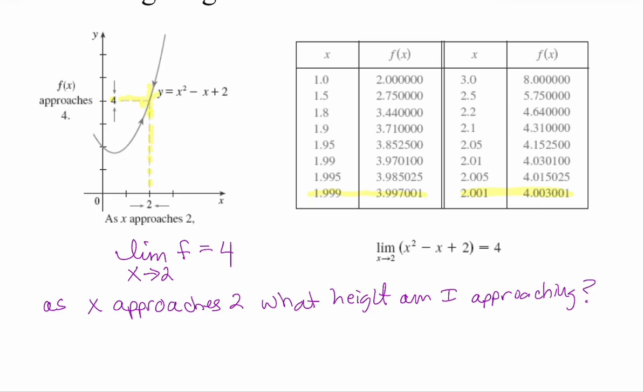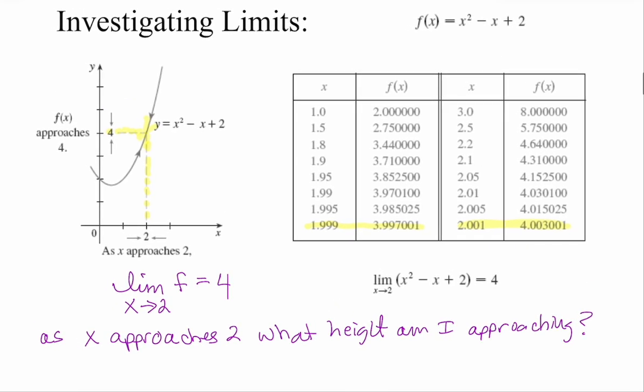A limit is saying, if you could stand there, where are you heading? It doesn't guarantee that I'm landing there. That is a distinction because as we go on, we're going to talk about something called continuity. We talked a little bit about it last year: it's continuous if you don't have to lift your pencil. Continuity occurs when the limits and the function values match.